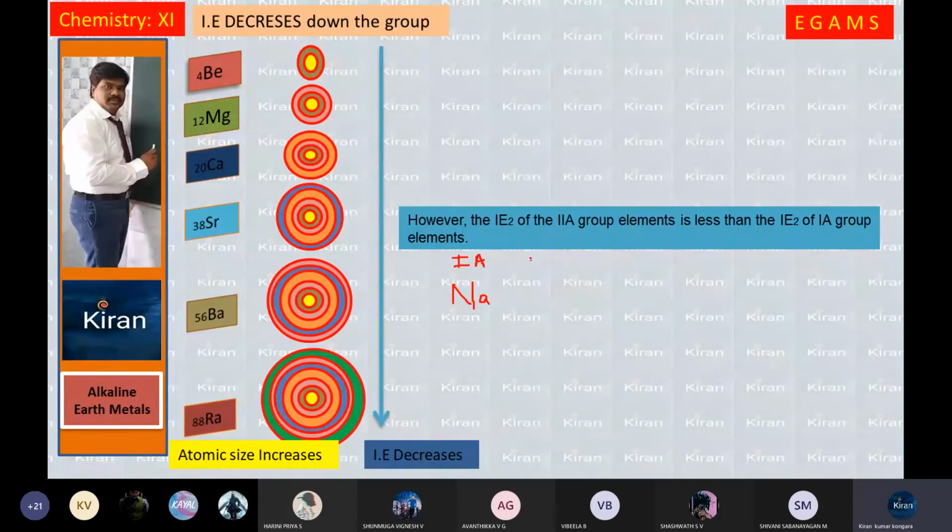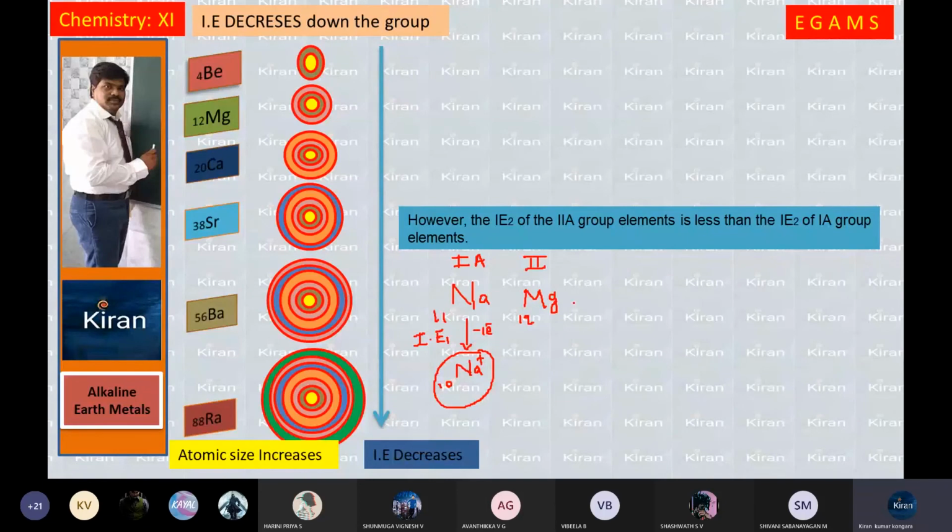I am taking one more element in the second A group. That is magnesium. Its atomic number is 12, and sodium's atomic number is 11. When sodium loses one electron, it changes into a sodium ion. Now it is getting noble gas configuration, so the sodium ion is stable. The amount of energy required to remove an electron is known as ionization energy, that is IE1. Only one electron you are removing.